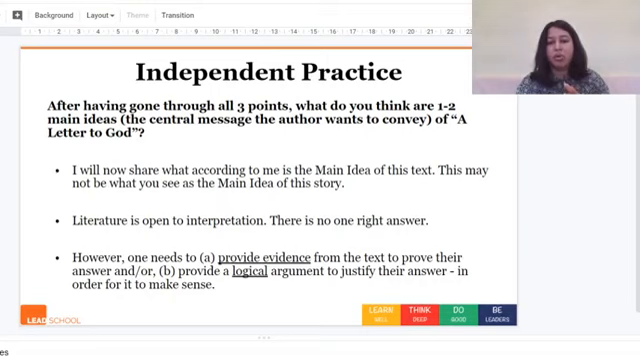So it's really important to be able to justify the main idea, or even any other thing, like if you're inferring a character trait, that you are providing evidence and providing a logical argument to show why that evidence proves the statement you have made. So this is really important to understand. There is no one right answer, so don't think that what I have written is the correct answer.